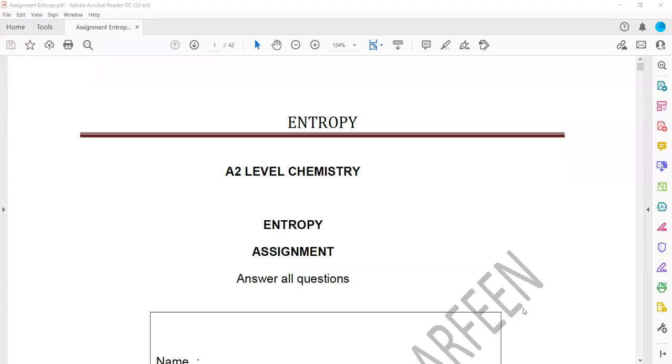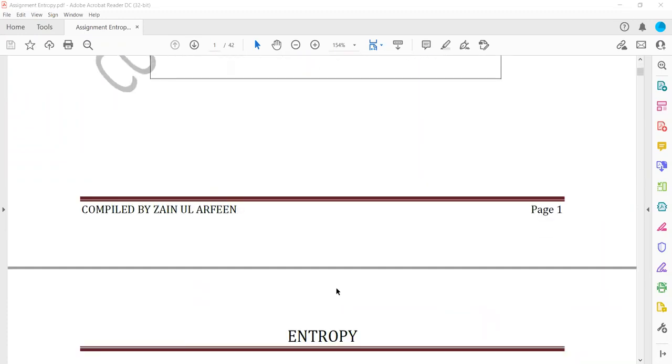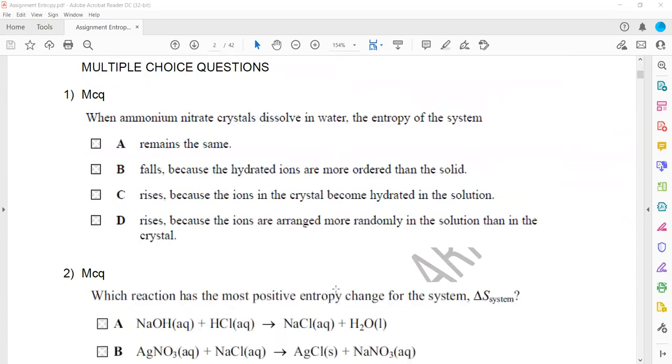So this is an assignment related to the topic of entropy. In question 1, when ammonium nitrate crystals dissolve in water, what happens to the entropy of the system? When ions dissolve, the solid dissolves and the ions separate and move away from each other. But they're asking what happened to the entropy of the system.